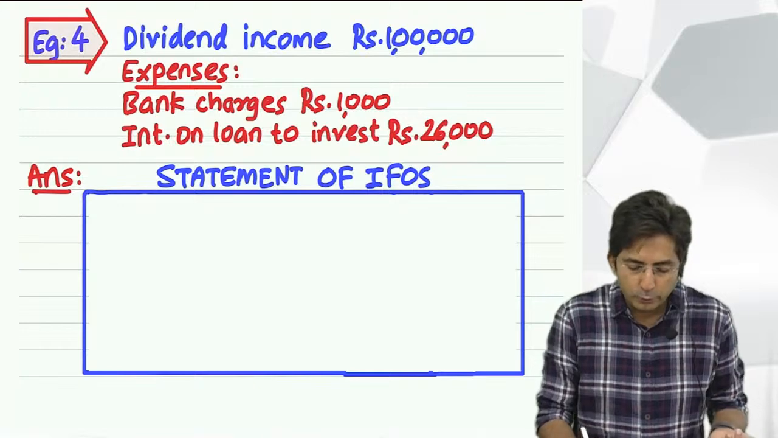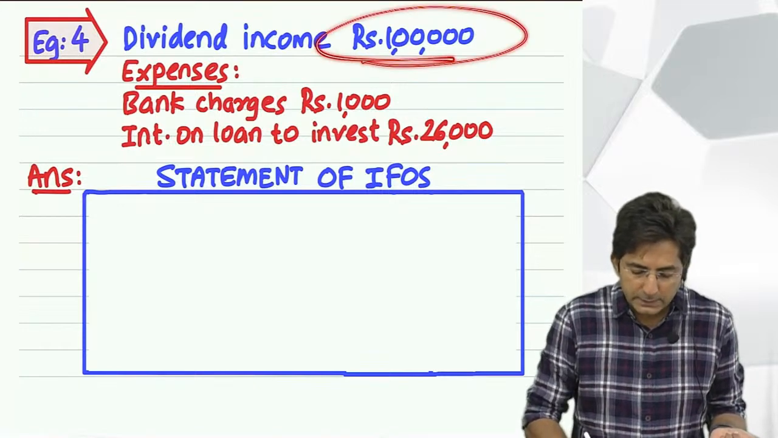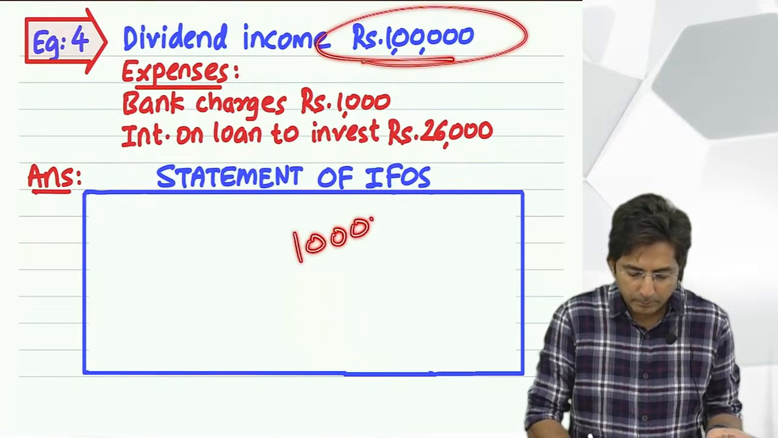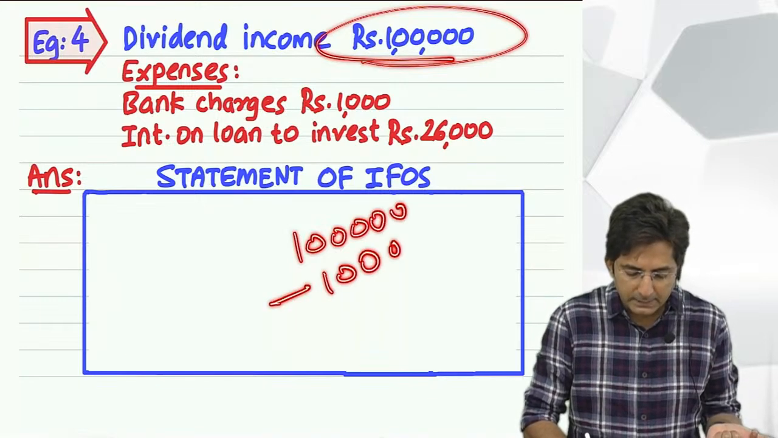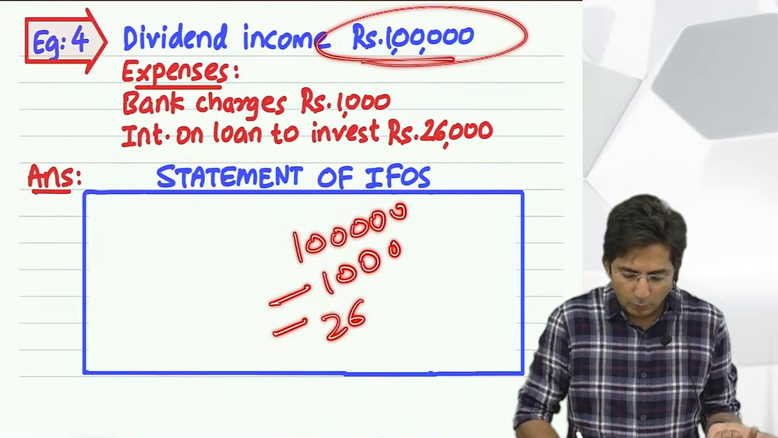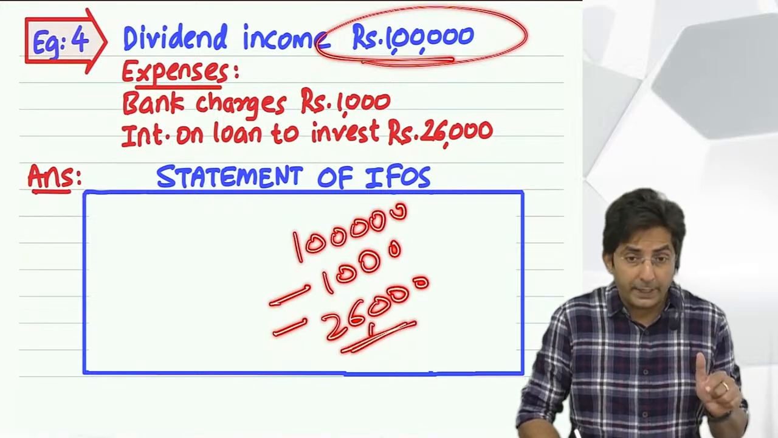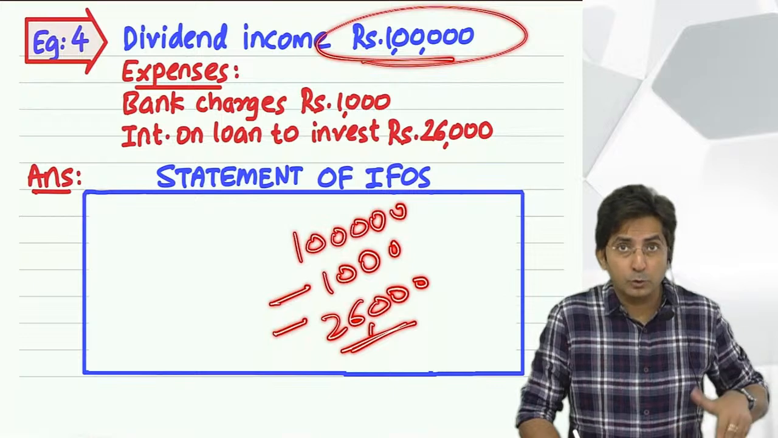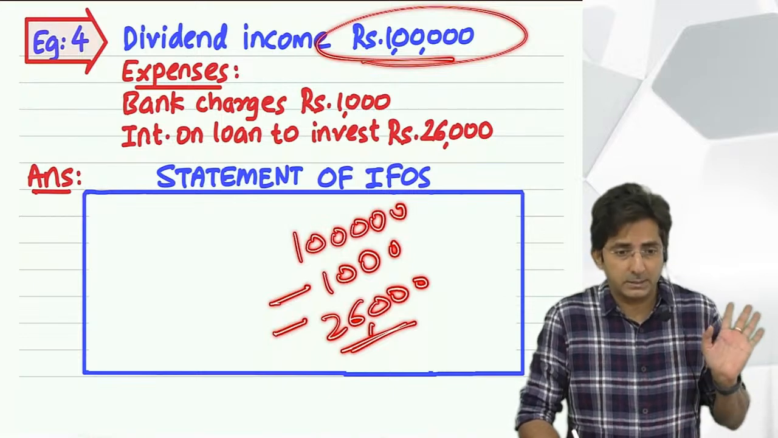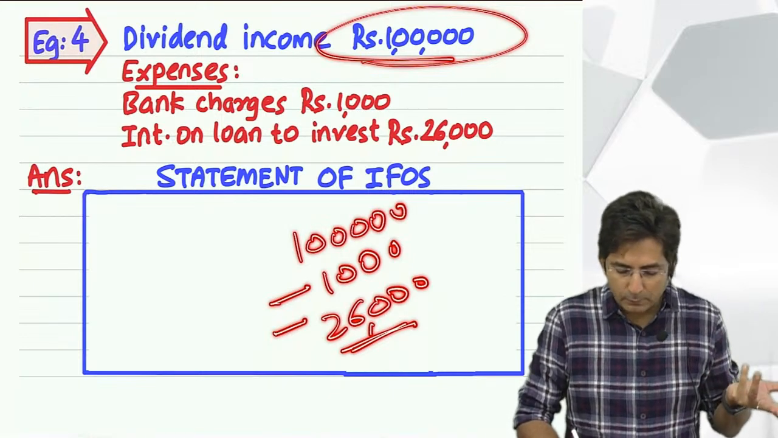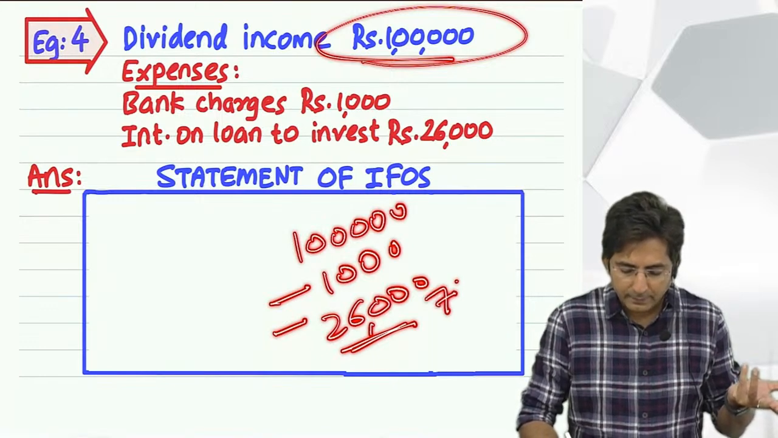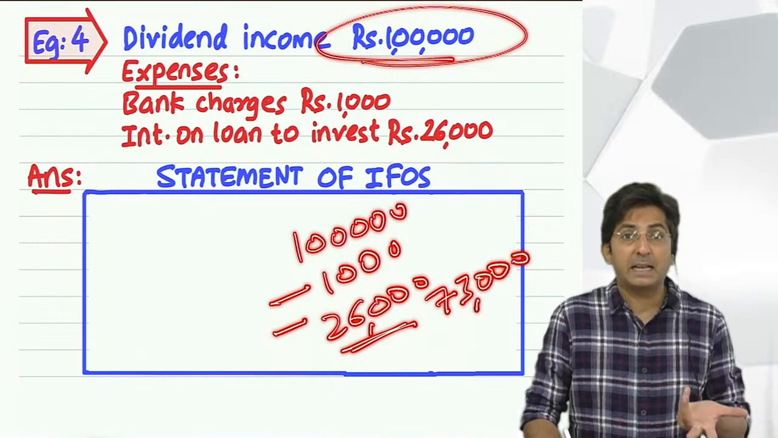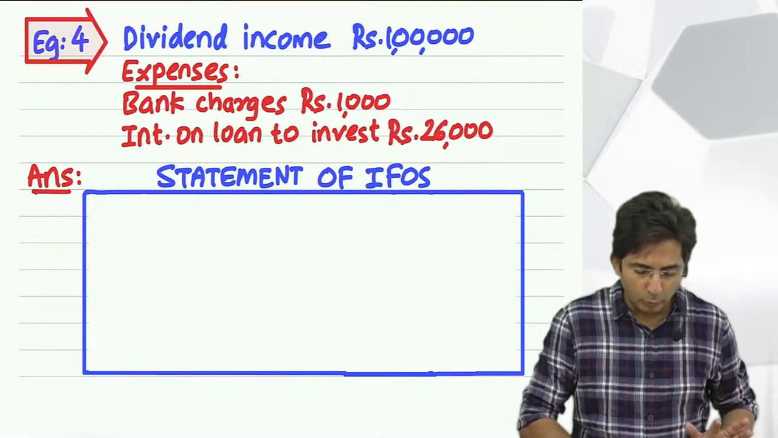So usually what you should do, dividend income, first I will write it in the inner column. And then my expenses, 1000 bank charges, then interest on loan. See, interest on loan you have to pay. You have taken the loan, so whenever you take a loan, you have to pay interest. So you will minus this, and what will come in the outer column? 73,000. This will be the net amount of dividend. This is the way you will do. Look.